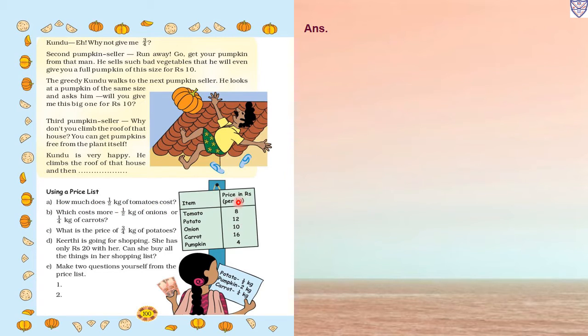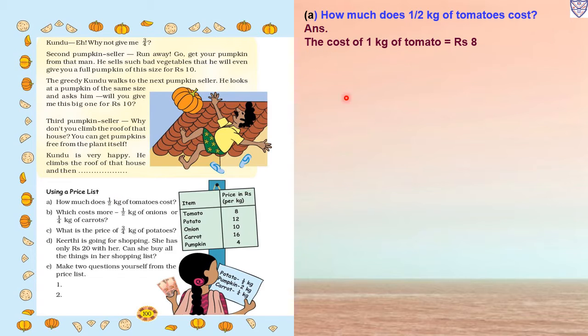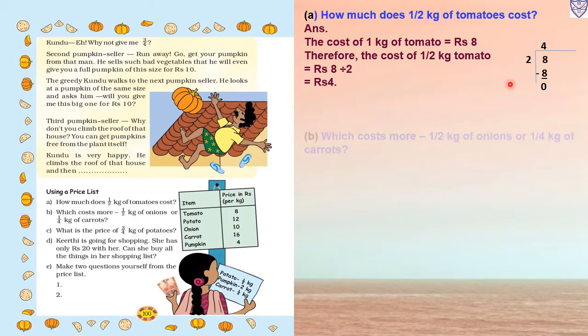It is a per kg price, so we have to find out the cost of half kg of tomatoes. Answer: the cost of 1 kg of tomato is rupees 8. Therefore, the cost of half kg of tomato equals 8 divided by 2. 1 kg is 8, so for half kg we divide 8 by 2. In the 2 table, when 8 comes, 2 fours are 8. So 8 minus 8 is 0. So our answer is rupees 4.